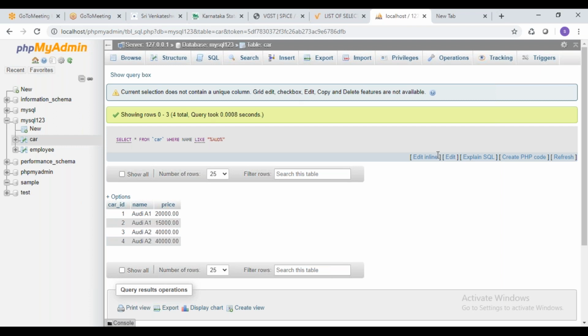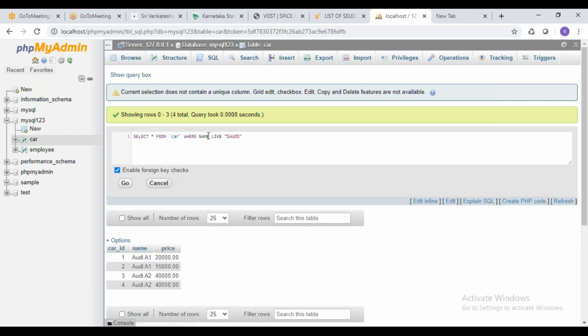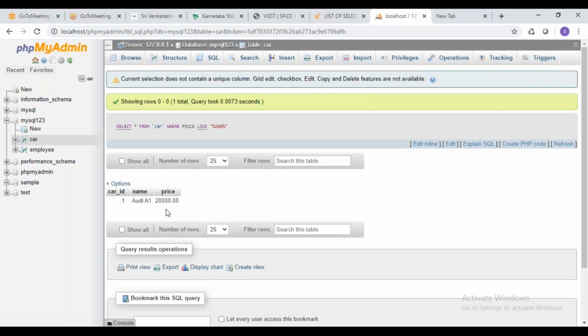So to make you understand much more easier, I'll take price. I want all of you to cleanly observe this, please. I'll take price attribute where price like within percentages, I'll give suppose 200. So then go. You can see here only one is displayed because it is the one only starting with 200. So the like query will be used when you want to start getting the data from this.